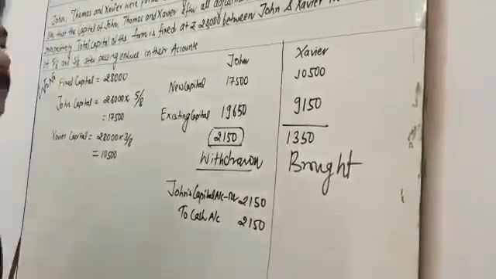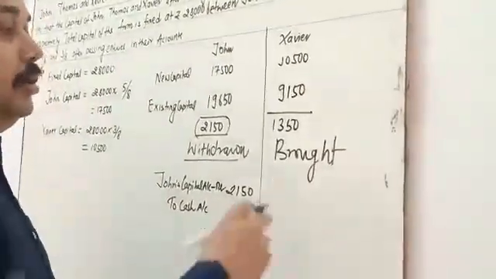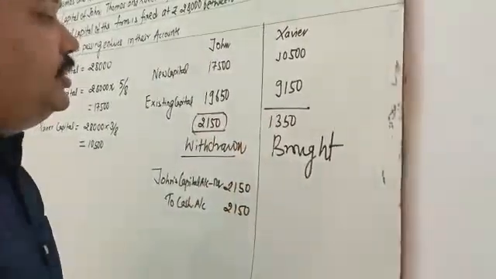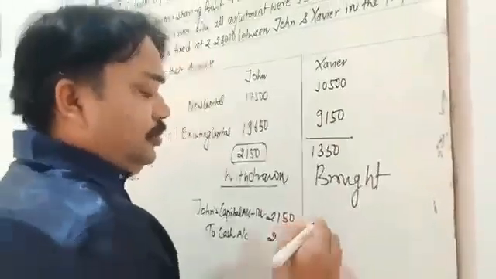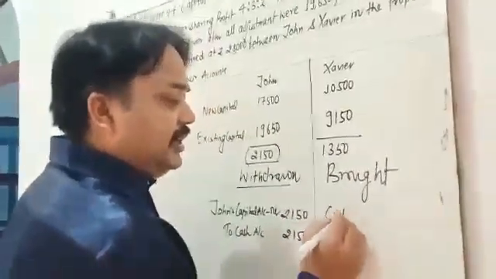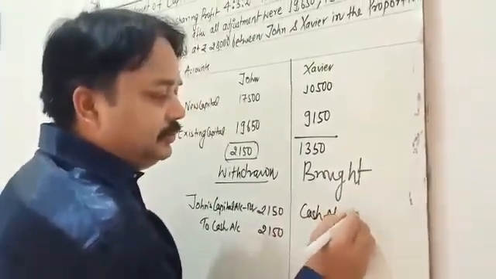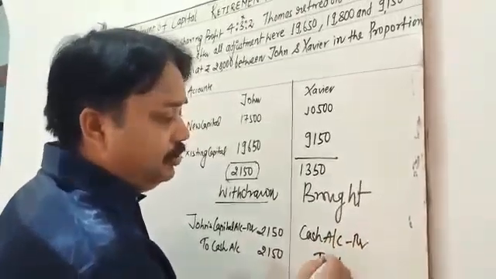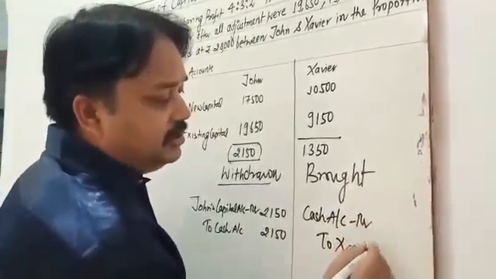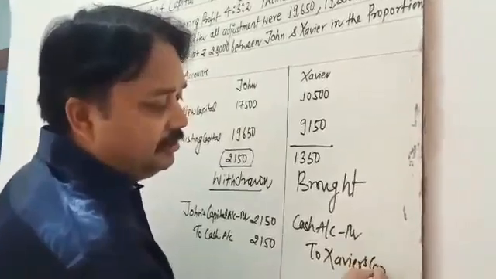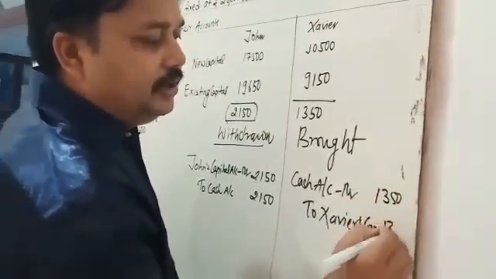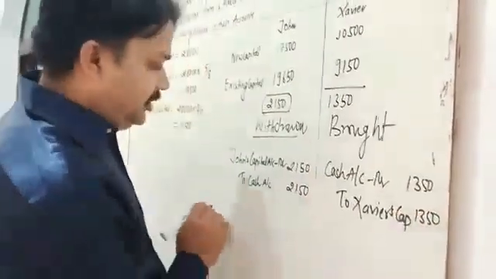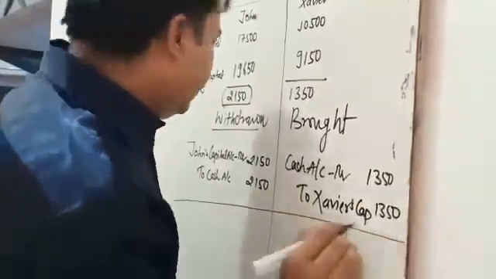In this situation, what is Xavier's situation? Xavier is going to bring more money. How much is he going to bring? 1,350 rupees. Simple. So you write cash account debited to Xavier's capital account. Write the value 1,350.